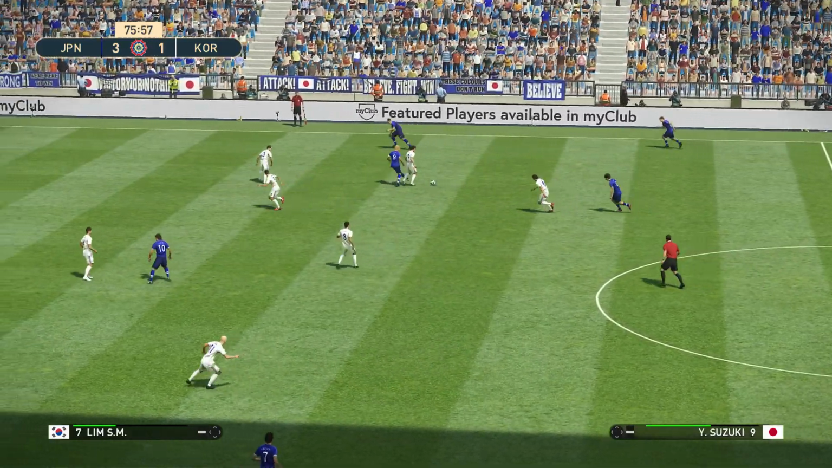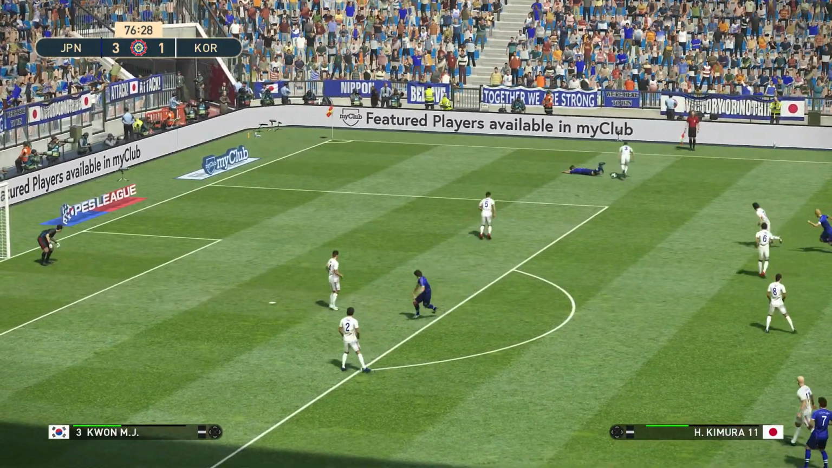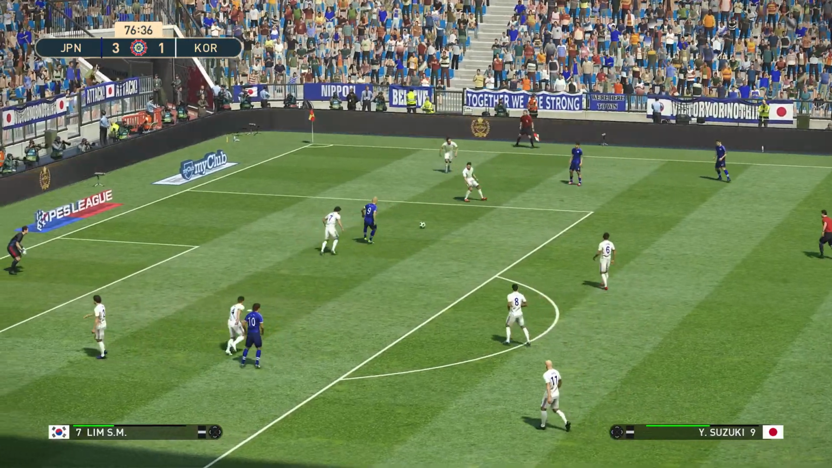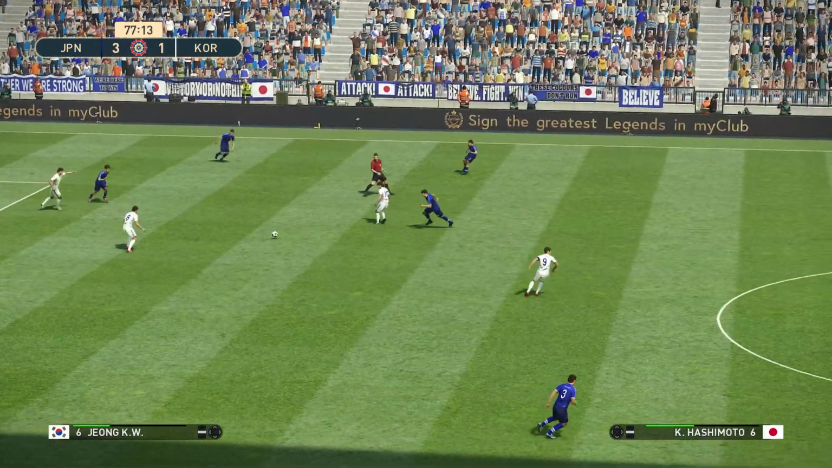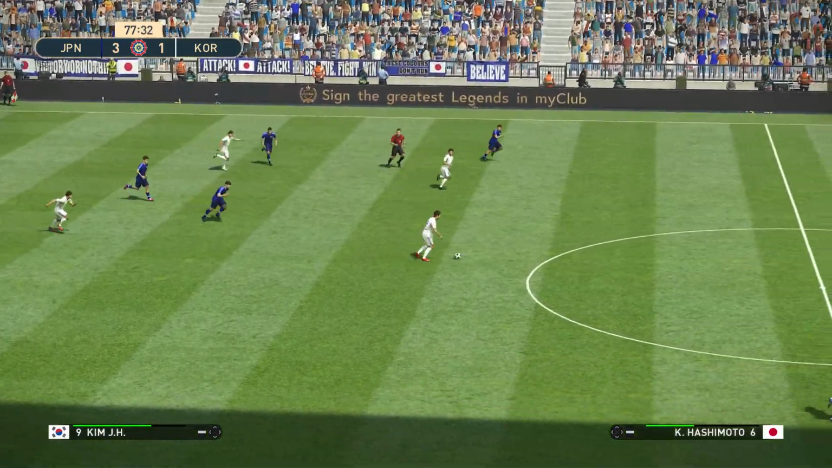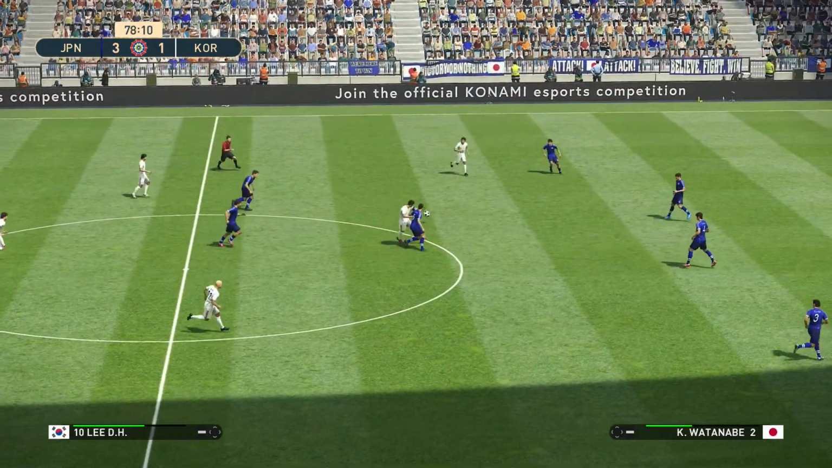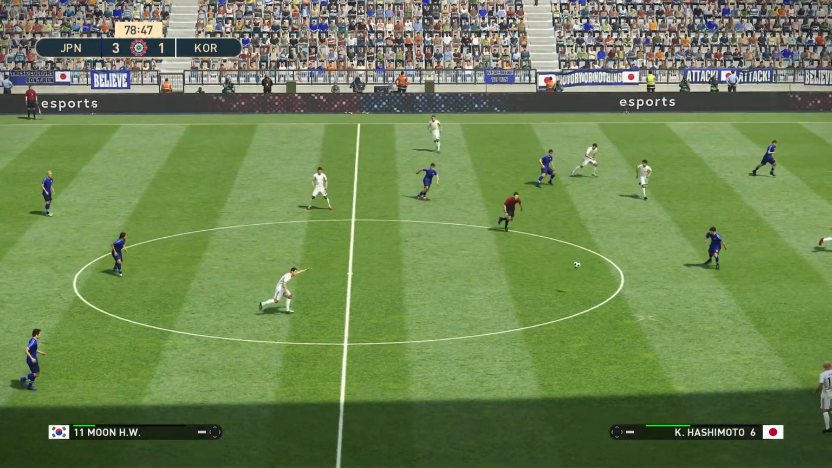There's Tanaka, and he loses out. But Japan win it back again. It's Kimura. And that'll be a free kick to Japan. Taken quickly. It's Suzuki. Tries to find Fujita. Korea get it away. It's Kim. Lee. Jiang.